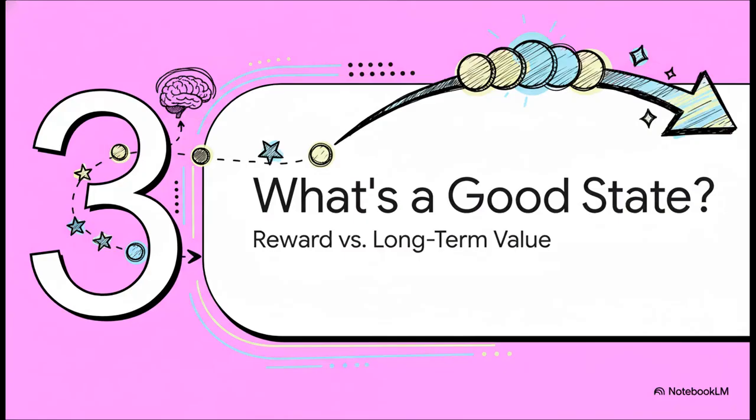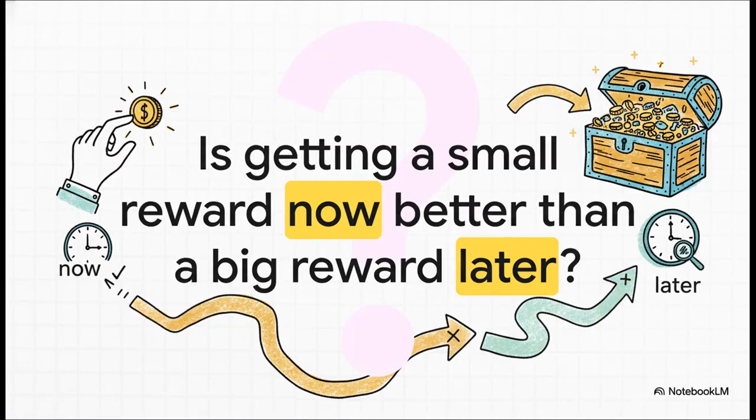Okay, so our agent is out there taking actions and getting rewards. But here's the thing. The goal isn't just to snatch up the next immediate reward. The real goal is to get the most reward over the long haul. And this is where we hit a really critical distinction. This really boils down to a fundamental trade-off. Is it smarter to take a small, guaranteed reward right now?